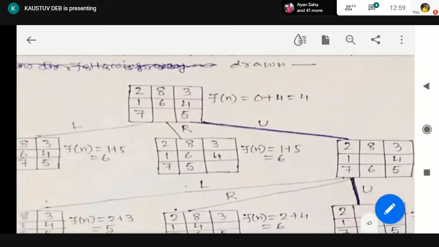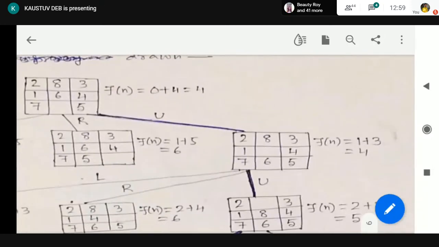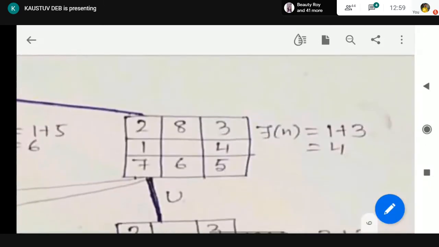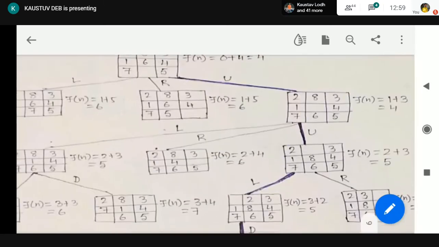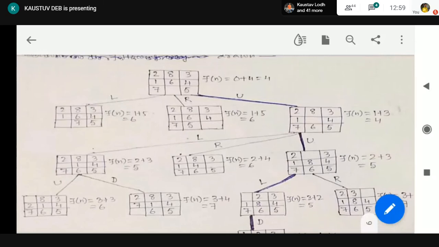Now, up movement of the tile will give us this arrangement. Now you do the same. Gn is 1 and the number of misplaced tiles is how many? 2 is misplaced, 8 is misplaced and 1 is misplaced, and the others are not misplaced. So Hn equals 3. Sum them up and we get Fn equals 4. Is it clear? Now, among these 3 nodes, which one is giving us the minimum Fn value?